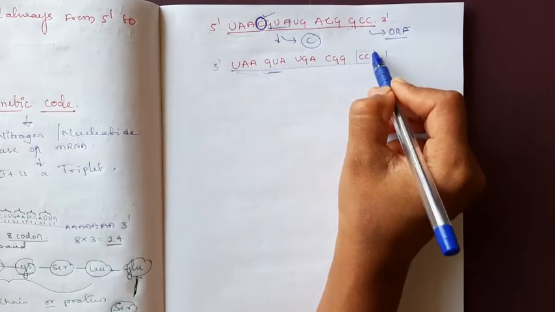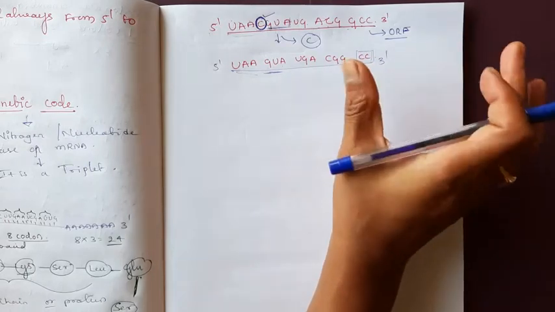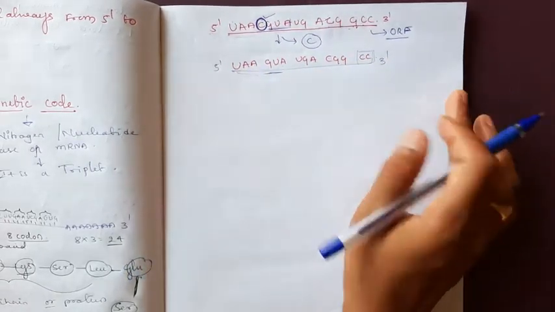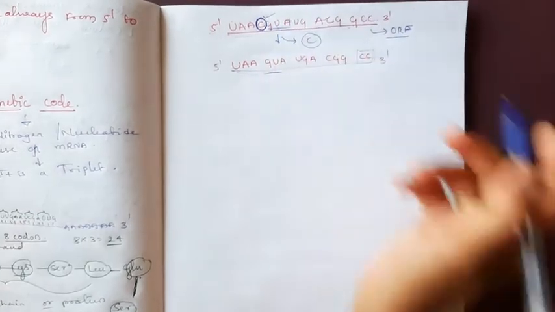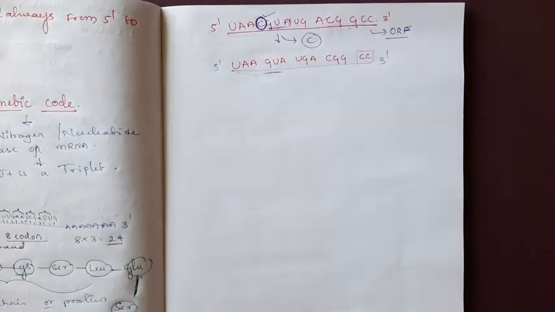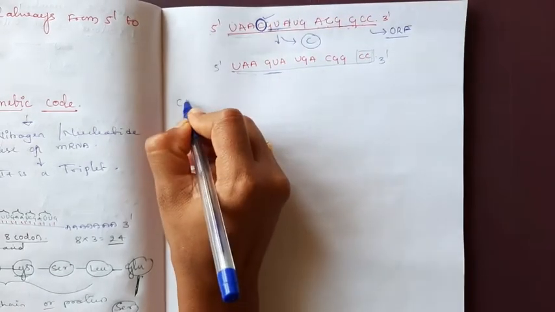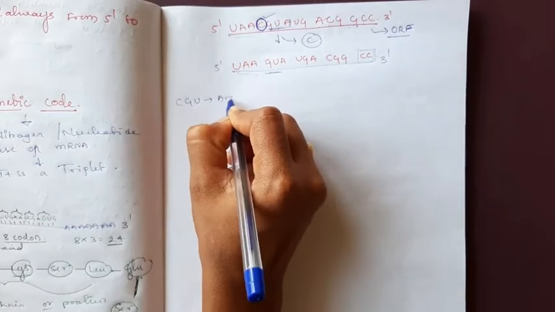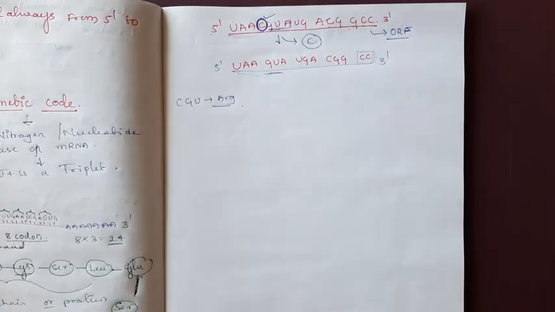Ultimately, there is a deficiency of codon at the last. CGU codes for arginine, but after alteration, GUA comes in the place of CGU.